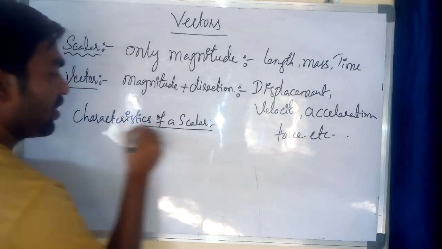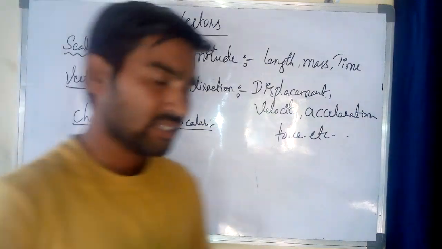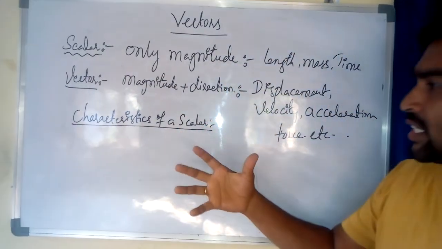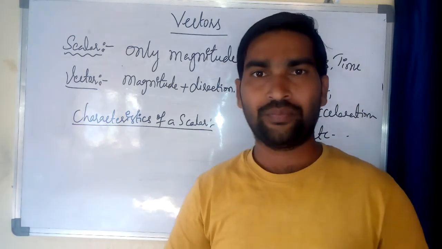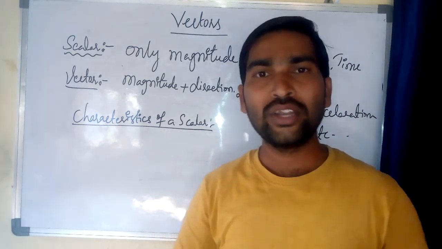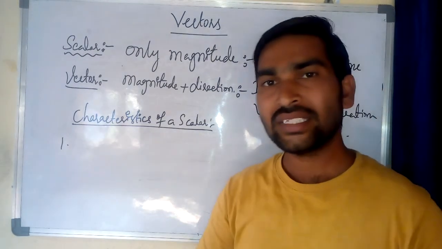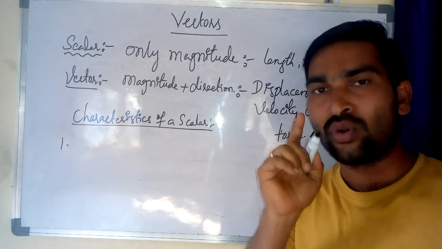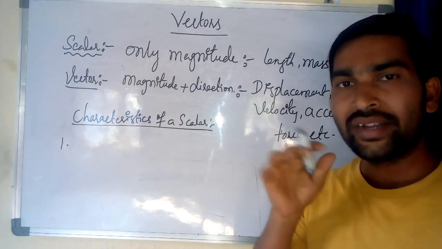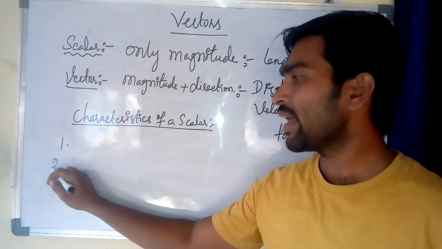A scalar is a quantity which has only one numerical value. The first characteristic: it has only magnitude, indicated by only one letter.